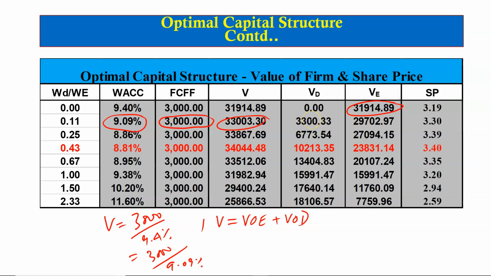So 10%, that is the weight of debt, multiplied by the value of the firm will give us the value of debt, and 90%, that is the weight of equity, multiplied by the value of the firm will give us the value of equity. To calculate the values of share price here, we are assuming that the amount borrowed will be used to buy back shares of the unleveraged firm. That is, any amount that we are borrowing here will be used to buy back the shares of the company when it is not borrowing anything, that is unleveraged.